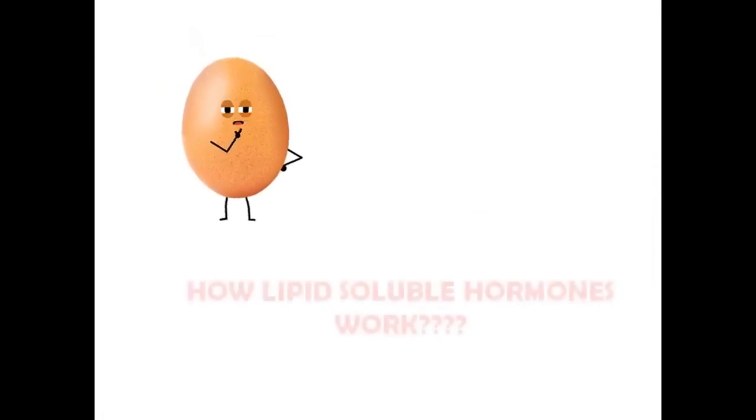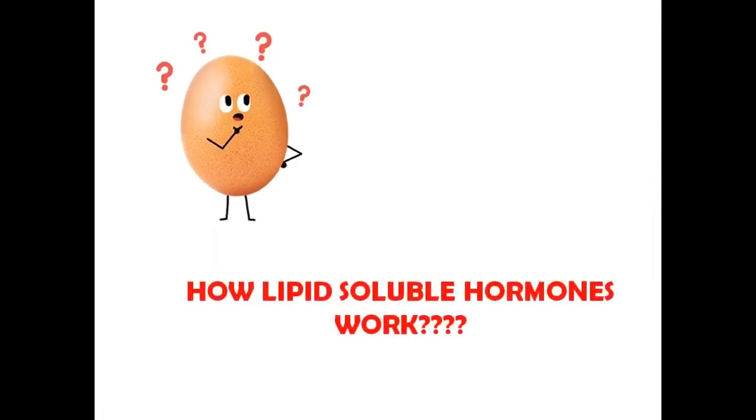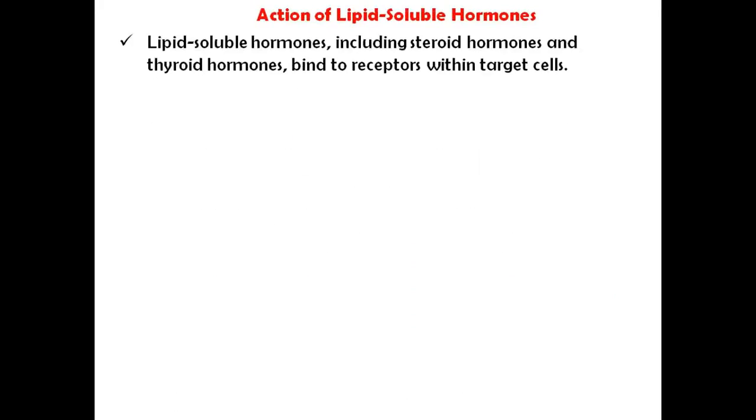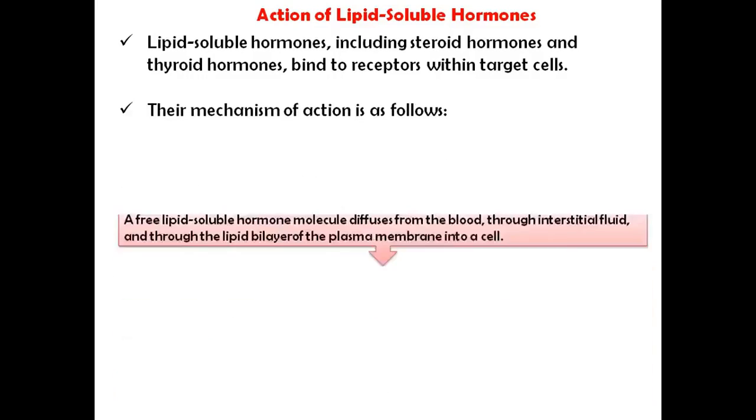Question: how do lipid soluble hormones work? Let's start with how the lipid soluble hormones work. Action of lipid soluble hormones. Lipid soluble hormones include steroids and thyroid hormones, which bind to receptors within a target cell. Their mechanism of action is as follows.